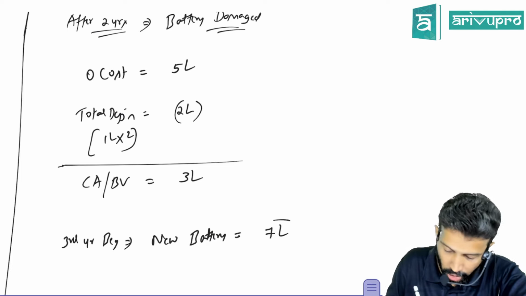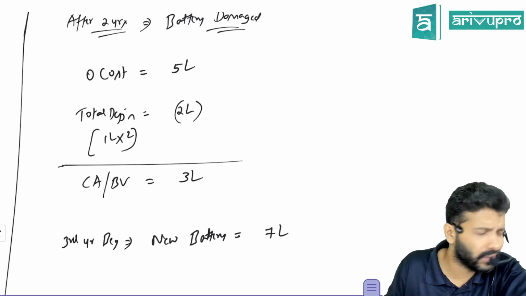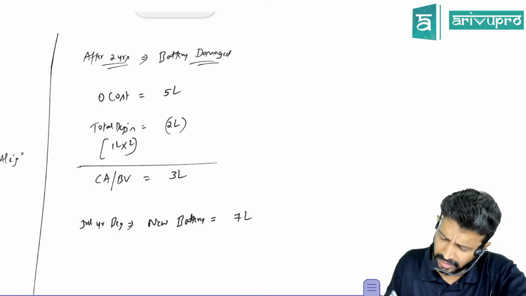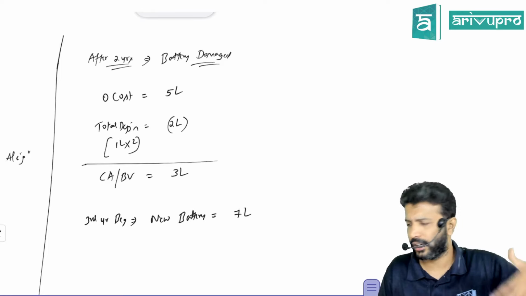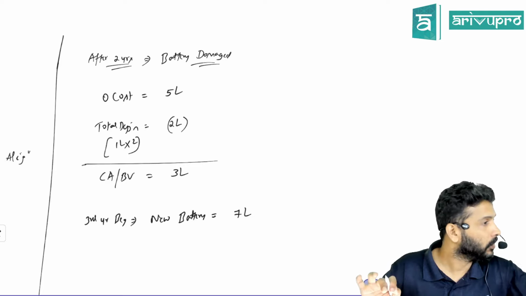Let's say the new battery's cost has now become 7. Obviously, due to inflation, cost will go on increasing. 2 years back, the battery's value was 5 lakh. Now its price has become 7. It could increase, decrease, whatever. I've assumed it as an increase and it has become 7.